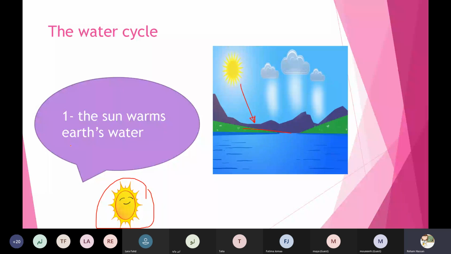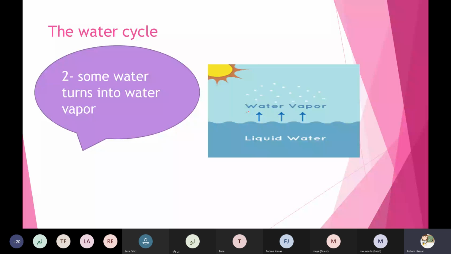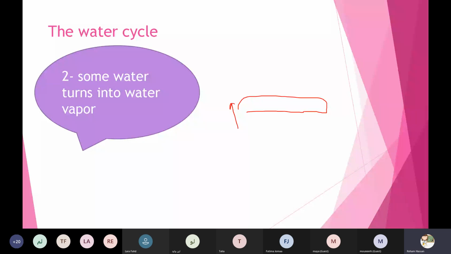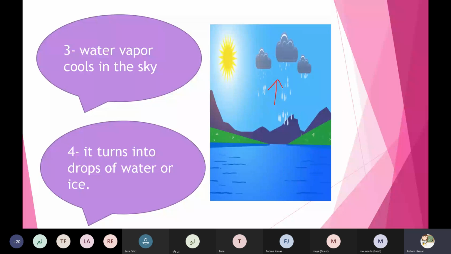Number 2, some water turns into water vapor. And number 3, water vapor cools in the sky. This water vapor cools in the sky and now it turns into the clouds, and the clouds fall to the earth as rain.